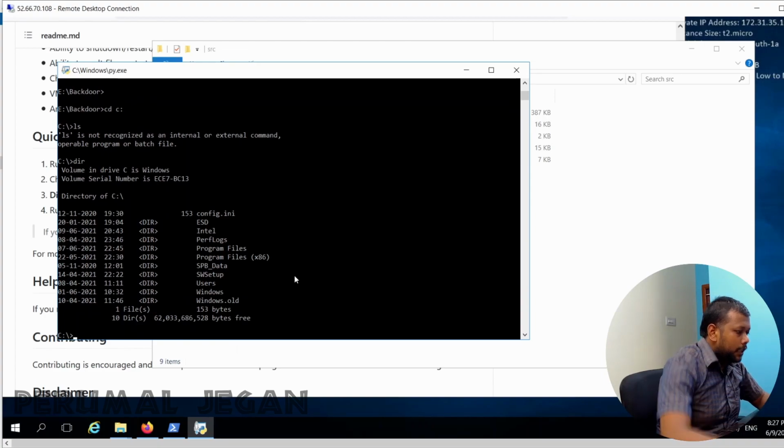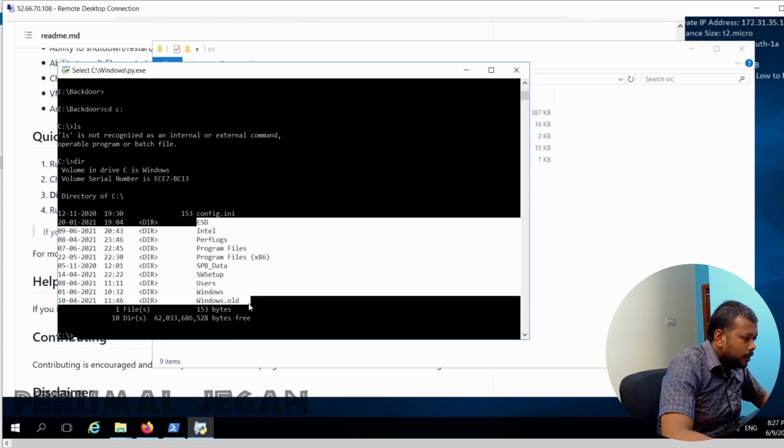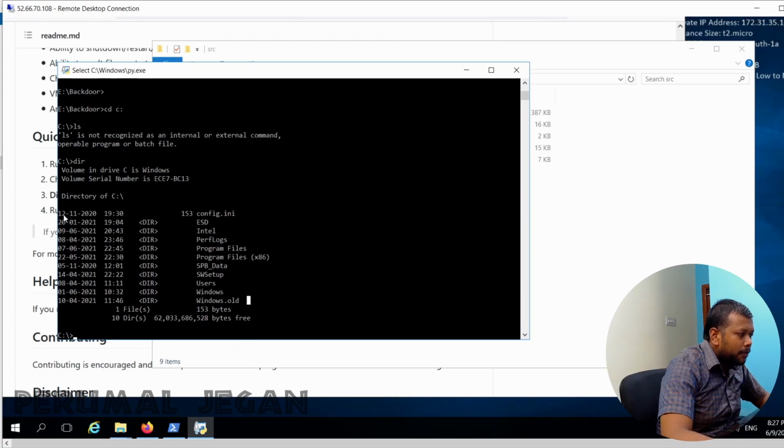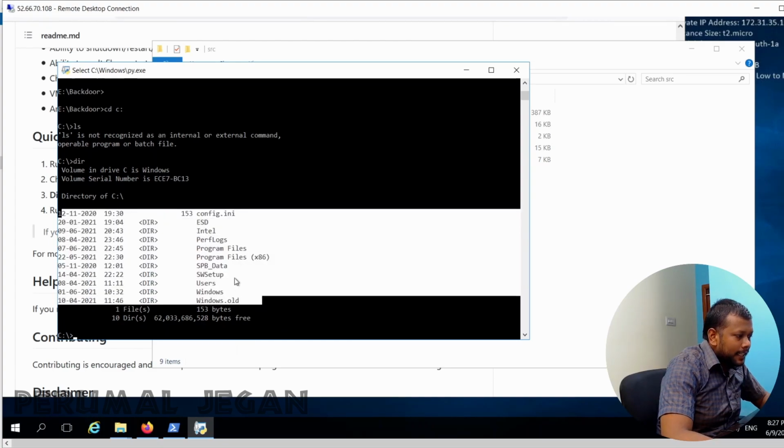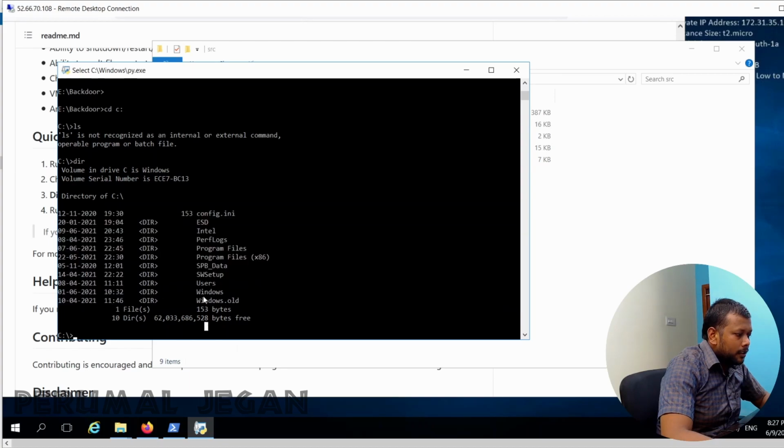You can use dir instead of ls. I can see the list of available folders in my C drive. And I can also navigate through the file system, and I will be able to grab some sensitive information from my victim's machine.